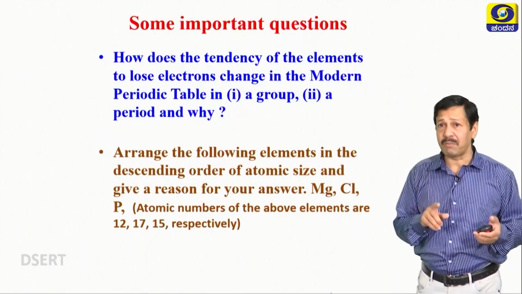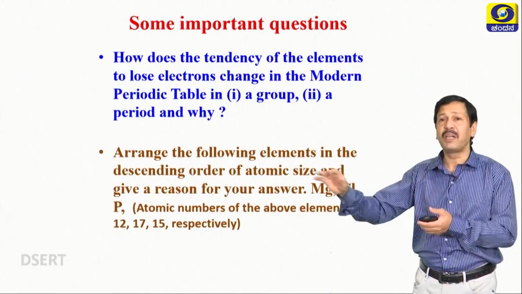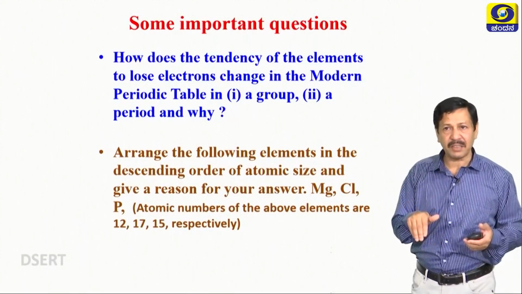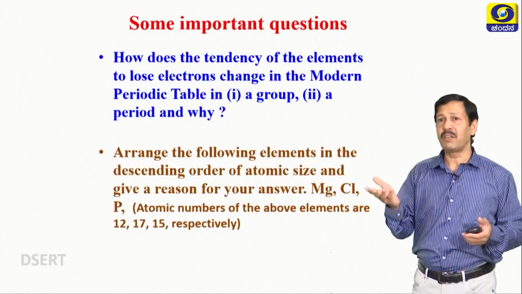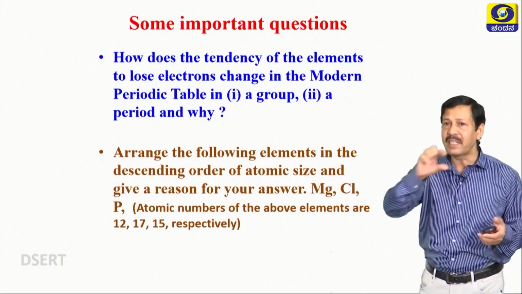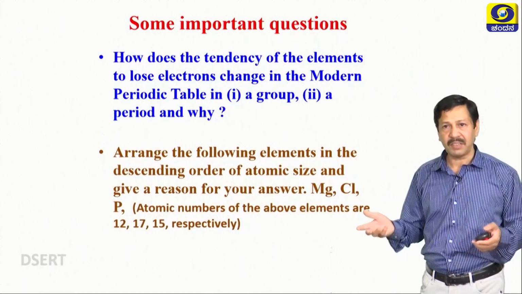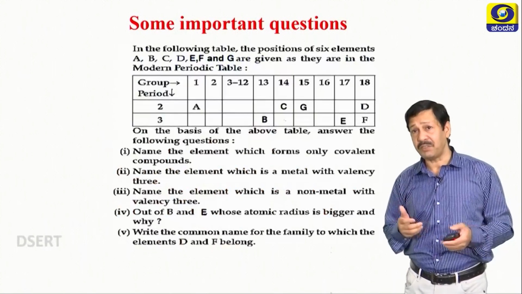If you arrange them in decreasing order of their atomic size, it means from smaller to bigger atomic number. Arrange them 12, 15, 17. So first you have to write magnesium, then phosphorus, then chlorine. This is the decreasing order of their atomic size. Descending order, very easy. Similar types of questions you can practice for the examination.